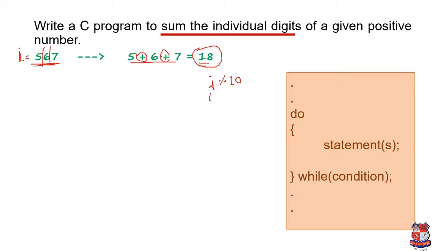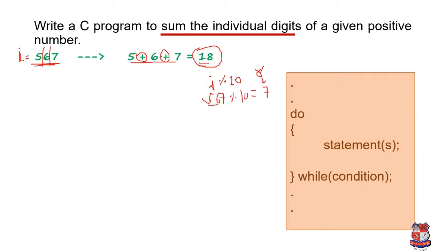It means 5 6 7 modulo 10. It will give a remainder, and that remainder is nothing but the last digit, that is 7. So I will store this value 7 into R. The same process I have to follow for the next iteration.